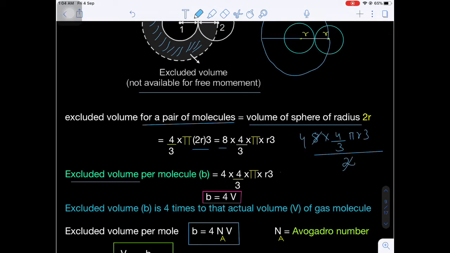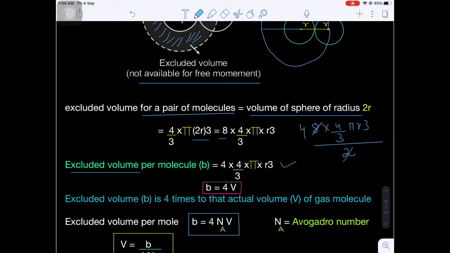So 4 into 4 by 3 pi into r cube. So what is the 4 by 3 into pi into r cube? Nothing but the volume of each molecule. Are you getting my point? That means the excluded volume, the co-volume b, will be equal to 4 times the actual volume of the gas molecule. Okay, this is corresponding to one molecule.